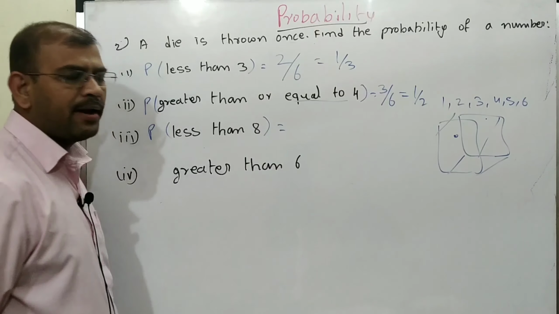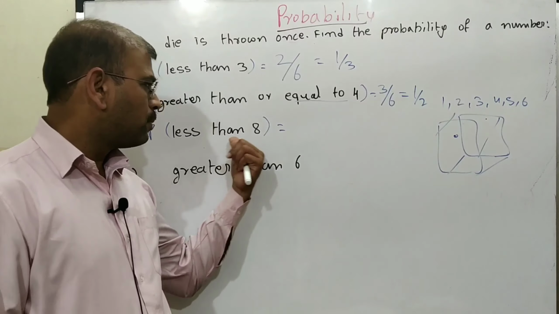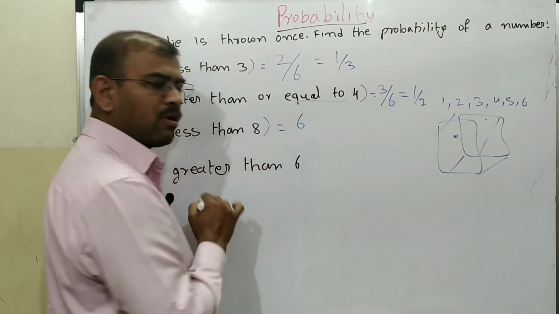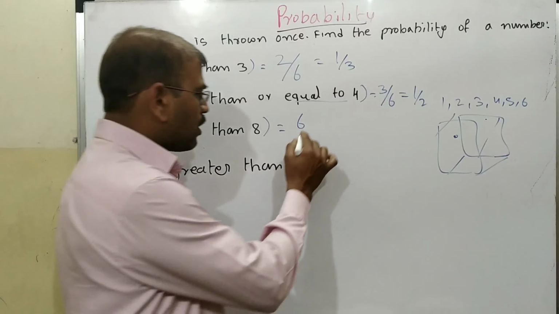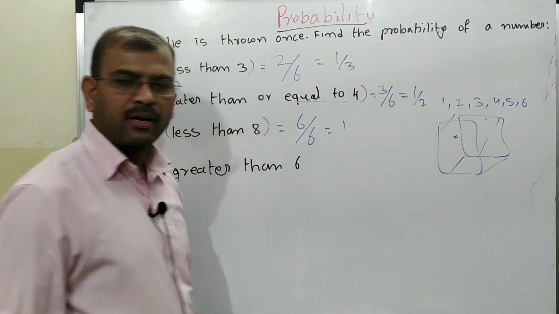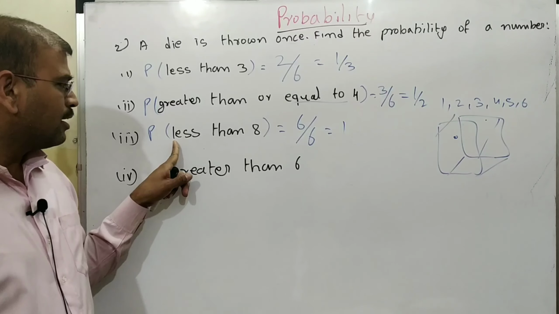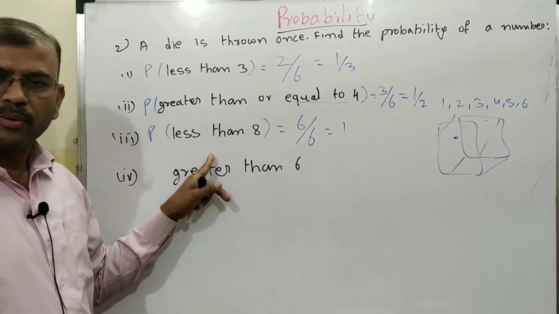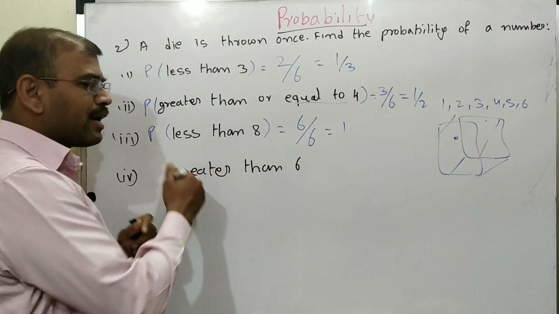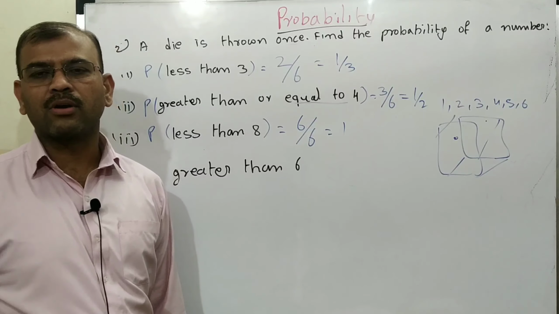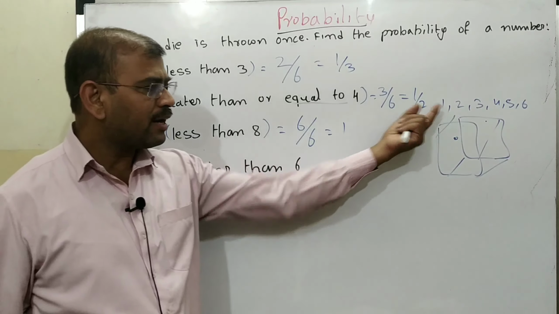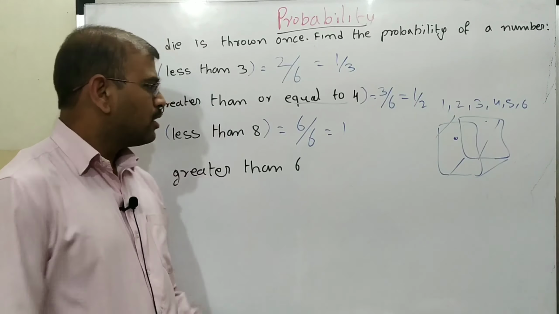Next one. Probability of less than 8. Less than 8, how many will be there? 6 possibilities are there. Out of 6, that is a 1. Now look at here. In this question, most of the students usually make a mistake. Less than 8 means immediately they will consider 7 out of 6. But we know that the die contains only 6 faces. So that is the reason we are considering 6 out of 6. We will get 1.